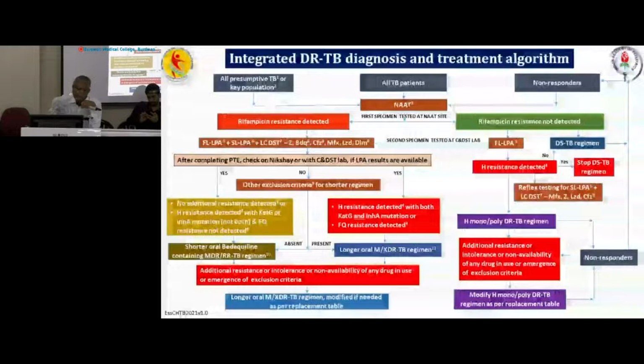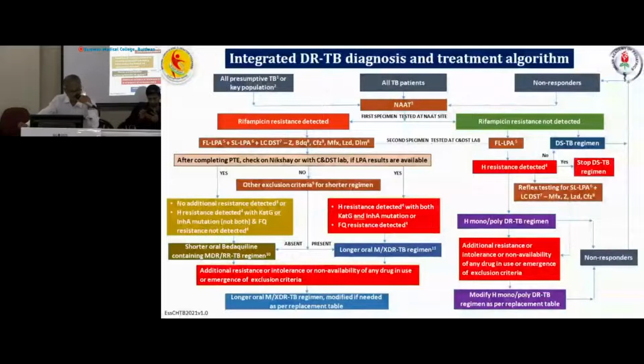So we have started either longer oral or SOTR oral. In the meantime, if additional resistance, intolerance, non-availability of any drug, or emergence of exclusion criteria appears, we can modify the regimen as per the replacement table.